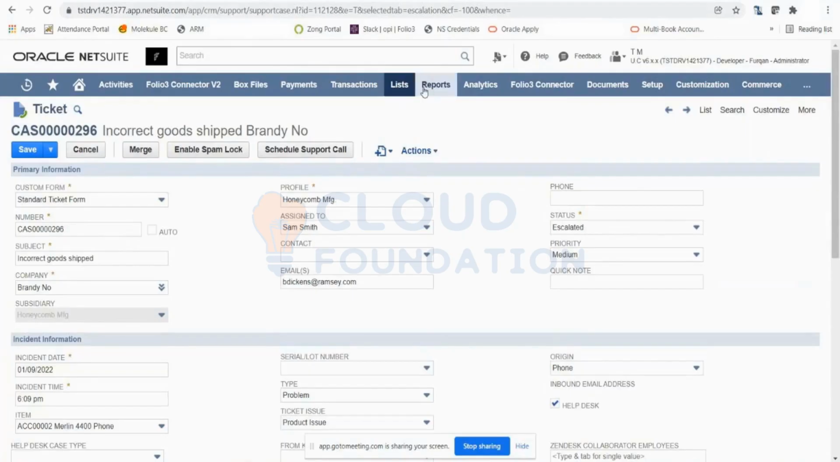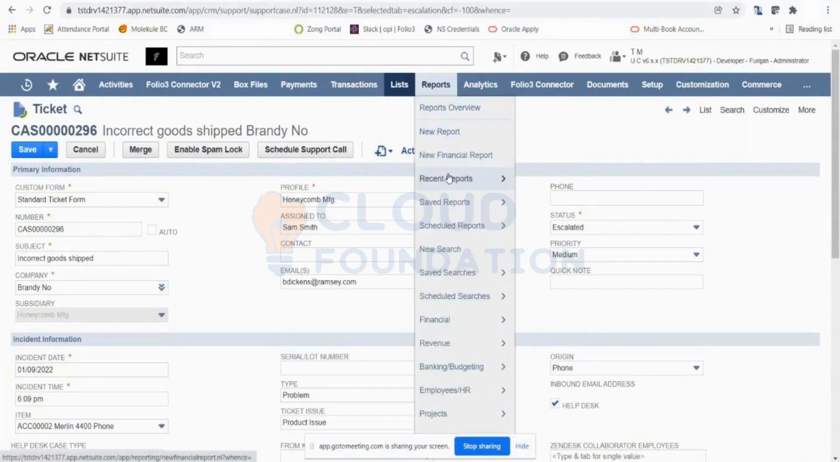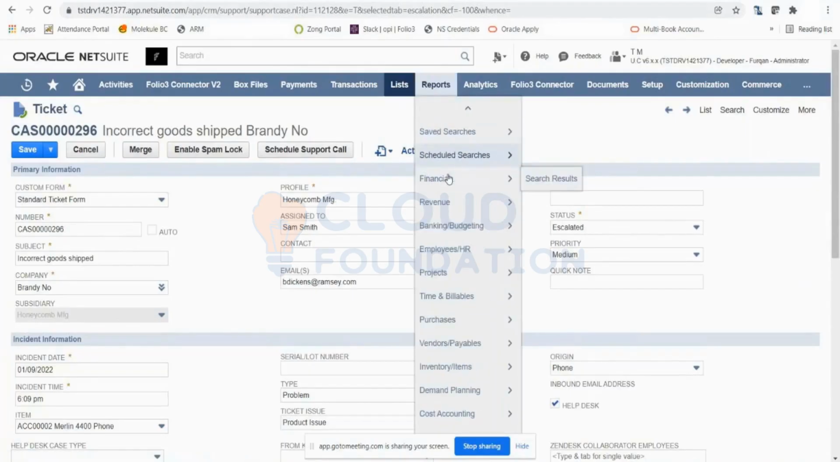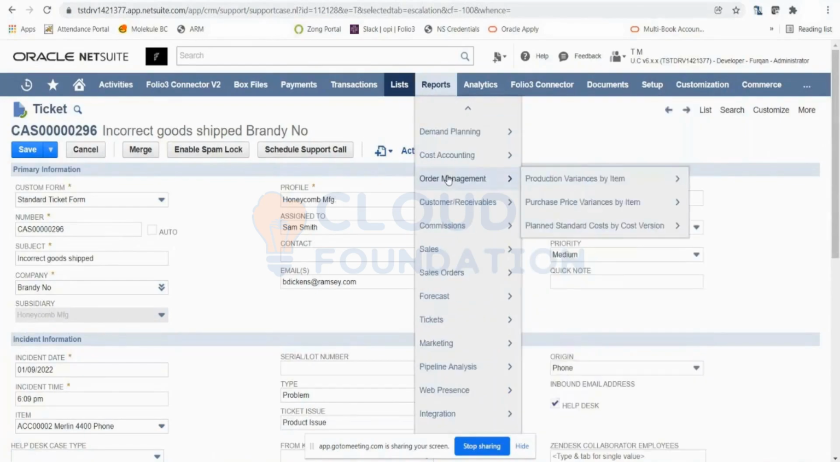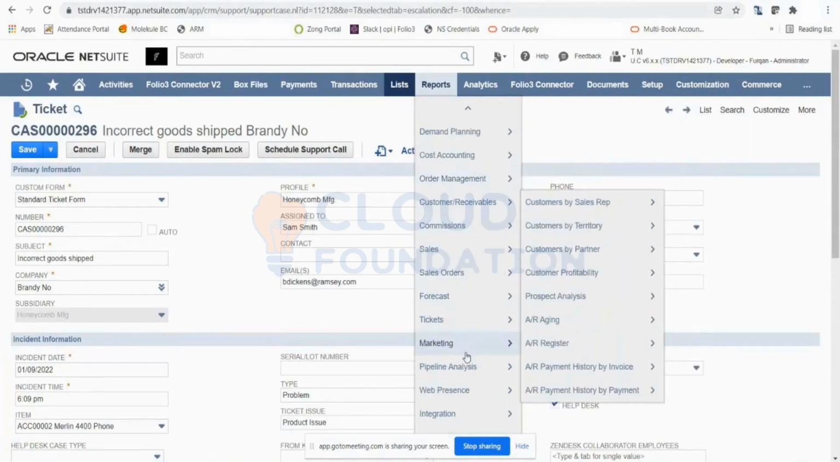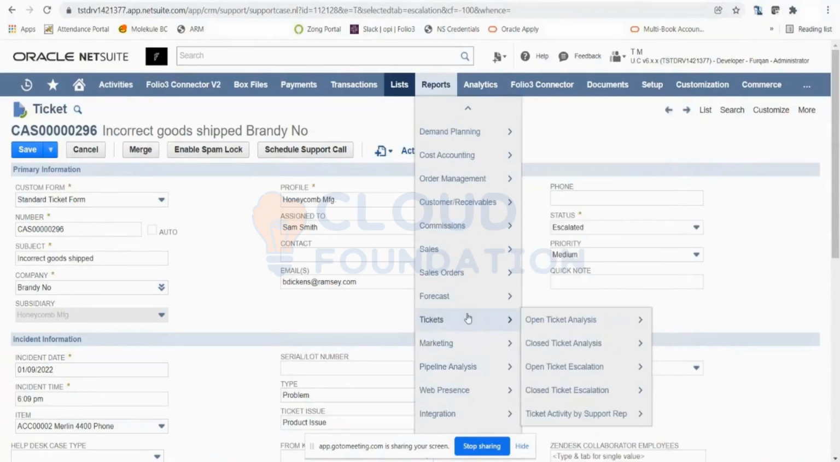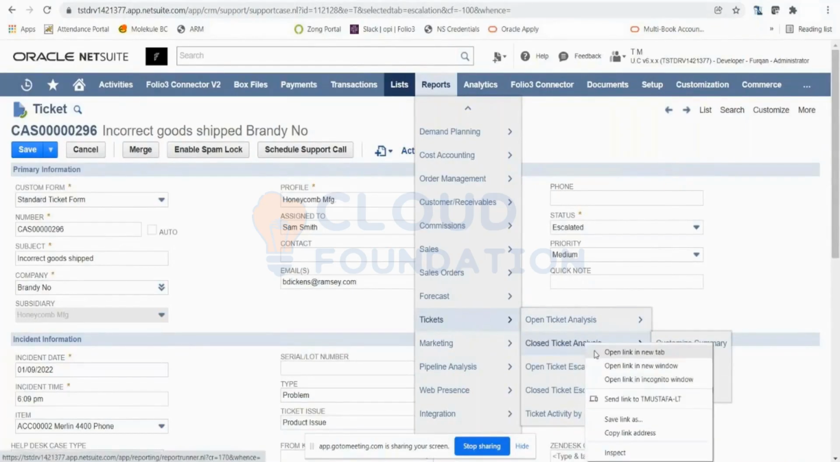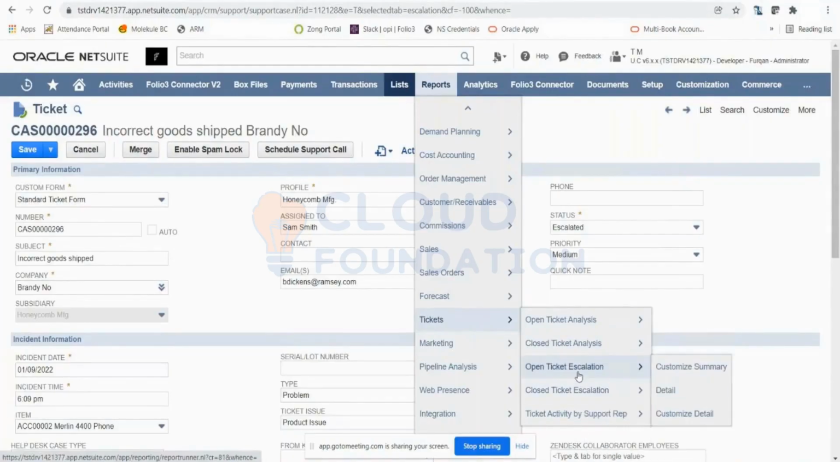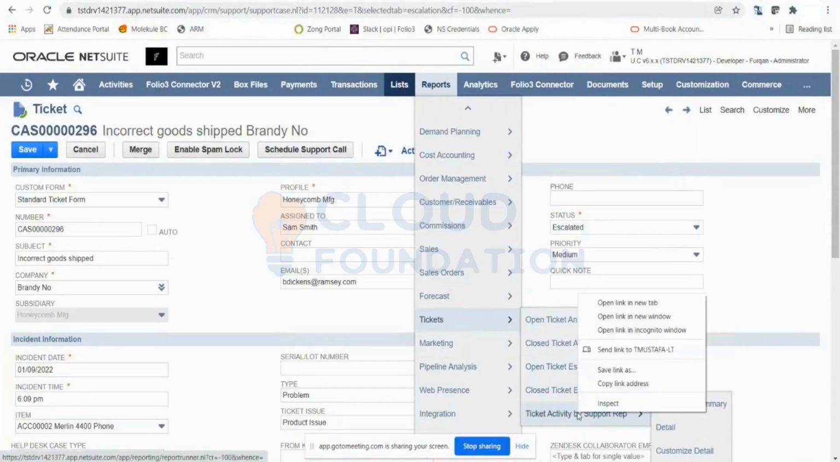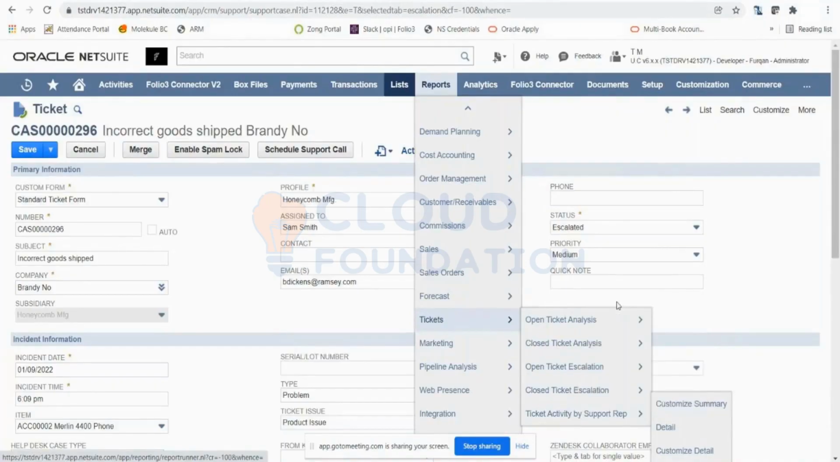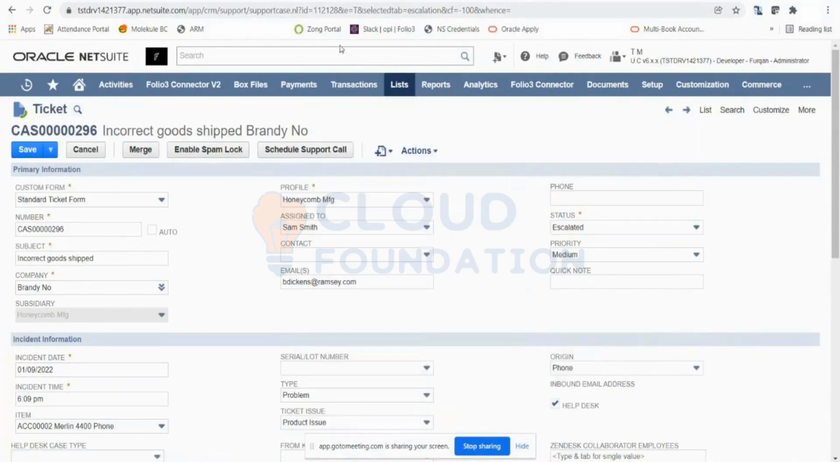If I go in reports and if I scroll down here to tickets, since I have renamed it, it is now showing us tickets. Here I can see my open ticket analysis. I can see my closed ticket analysis. I can see my escalation tickets and ticket activity by support rep. I'm going to open the first one really quick.